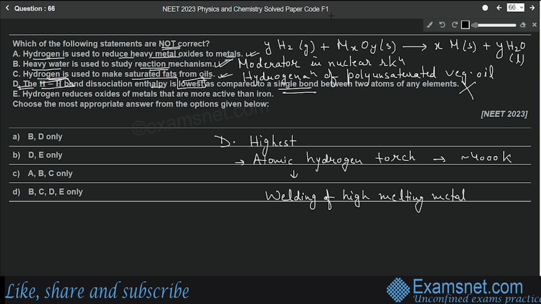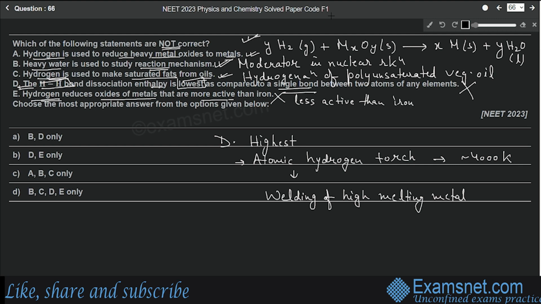Okay, so this has a very high bond dissociation enthalpy. Now let's move to the fifth and the last statement, which says hydrogen reduces oxides of metals that are more active than iron. No, this is also incorrect because it reduces the oxides of metals which are less active, less active than iron. And we have already seen the related equation while discussing the first statement.